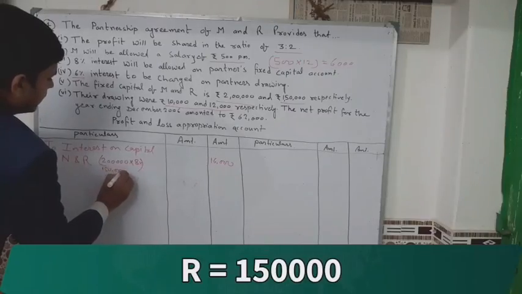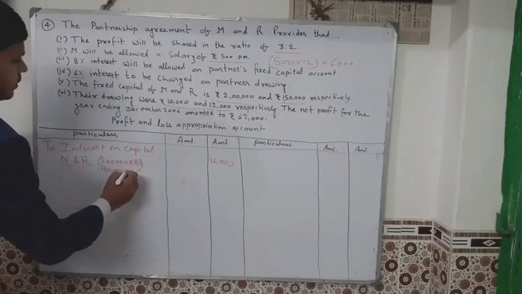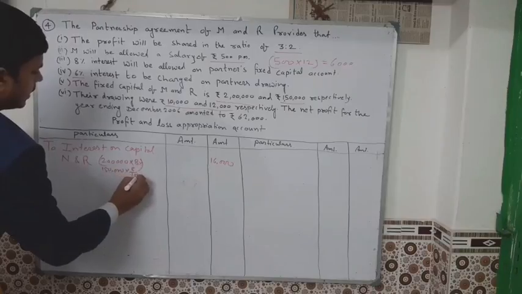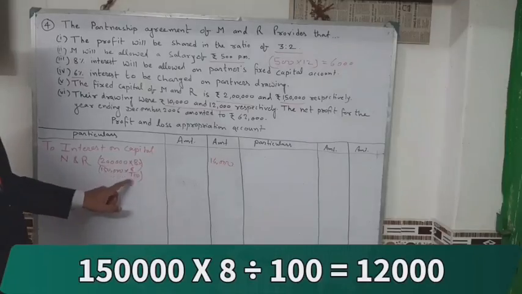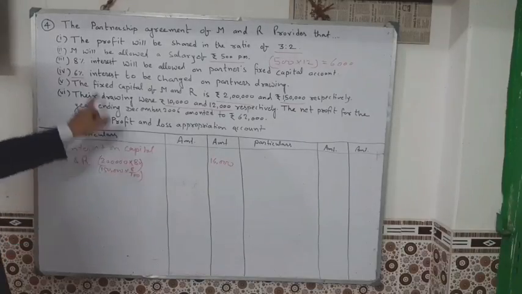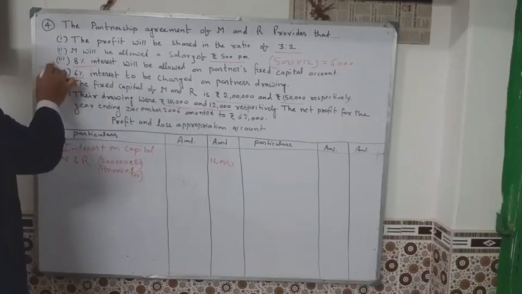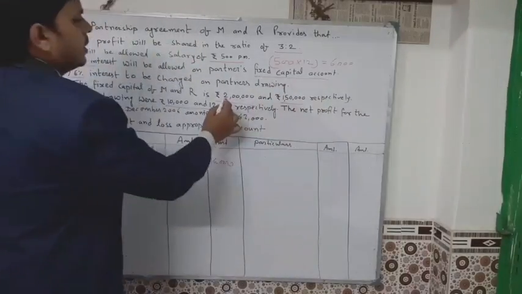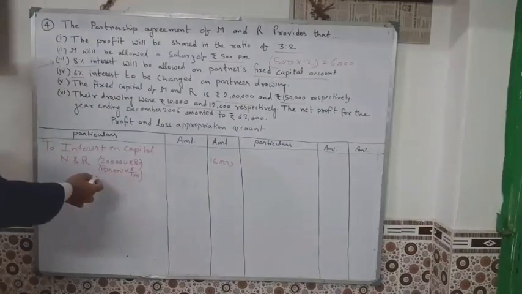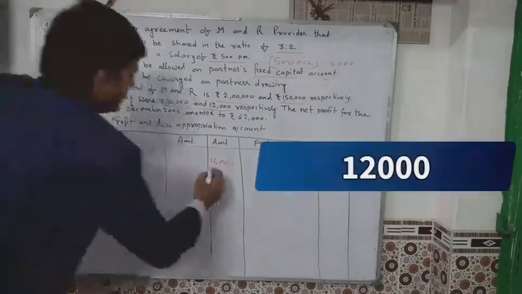1,50,000. You can also write it this way: 1,50,000 into 8 divided by 100. In previous sums you have already done this. Why will you write 8? Because 8% is allowed on partners capital. 8% is given here. That's why you write partners fixed capital: 2 lakh and 1,50,000. In this way you can also write. The 8% of 1,50,000 will be 12,000. Here you will write 12,000.